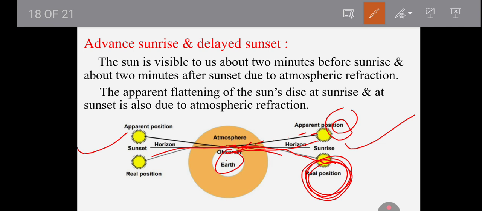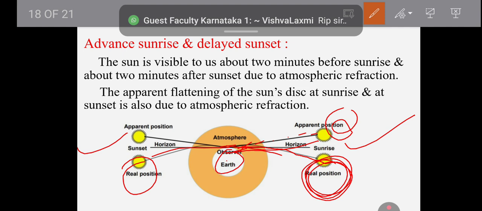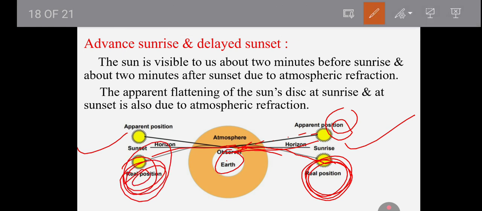And if you see the sunset, the real position of the sun is here. When the sun's rays come nearer to the observer from rarer to denser medium, the light bends, and if the bending is extended, the sun appears here. That is the apparent position.